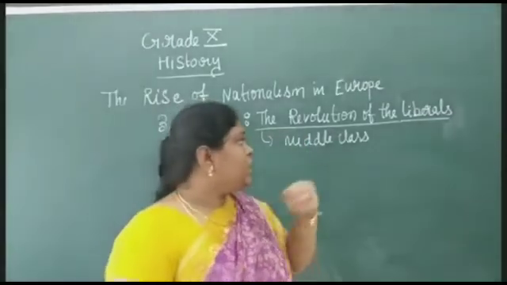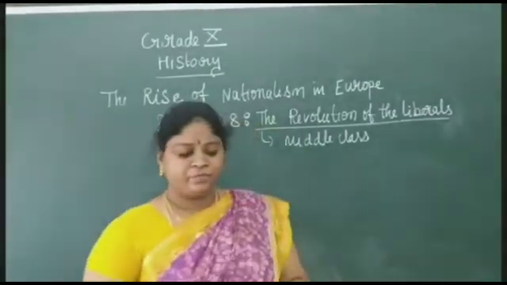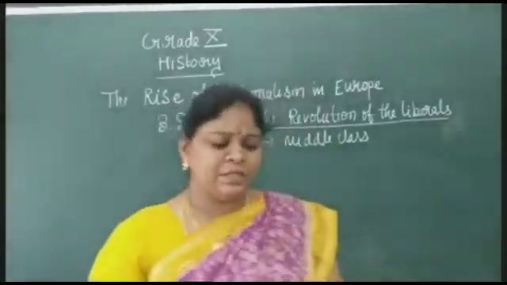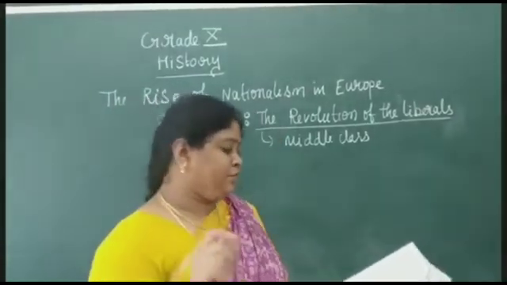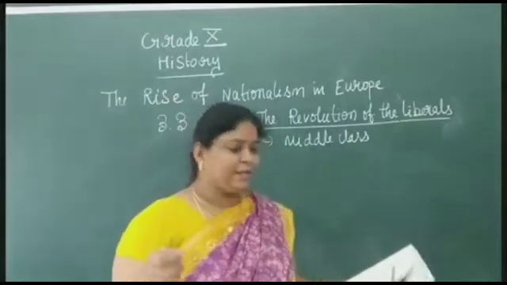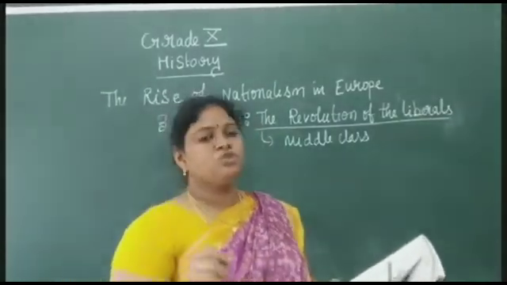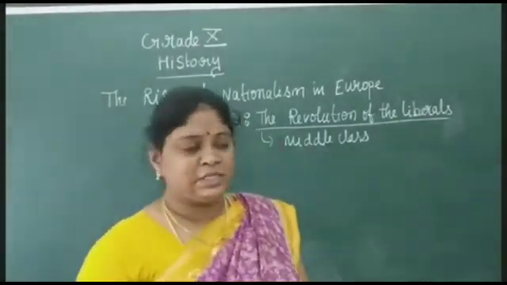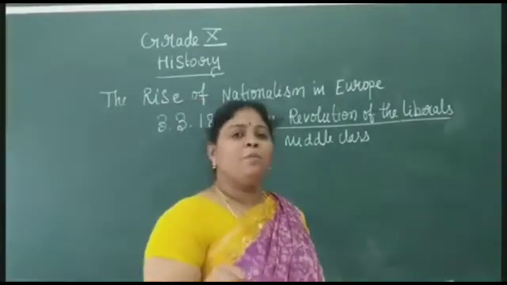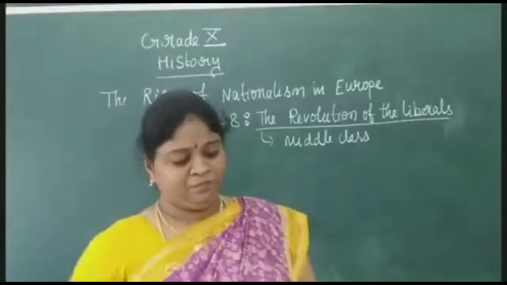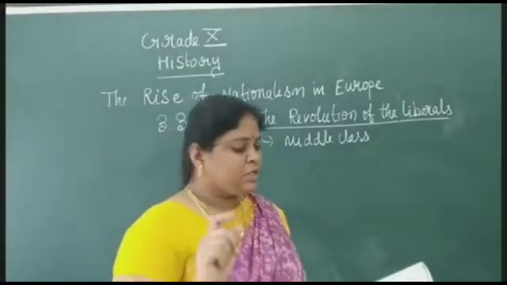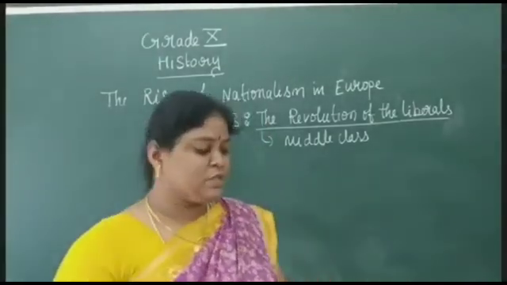And before getting into the France content, in February 1848, France was brought under a republic based on universal suffrage. It gave universal suffrage to the common people, right? Universal suffrage was granted.